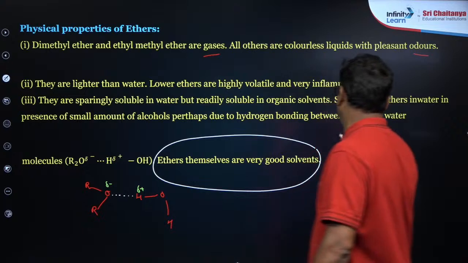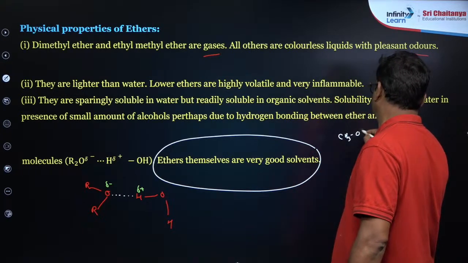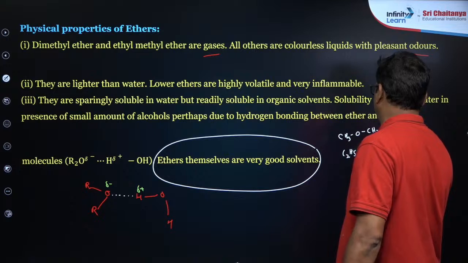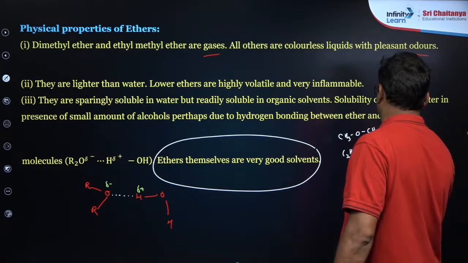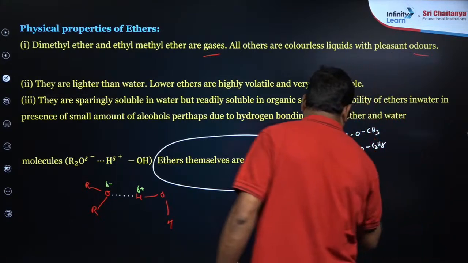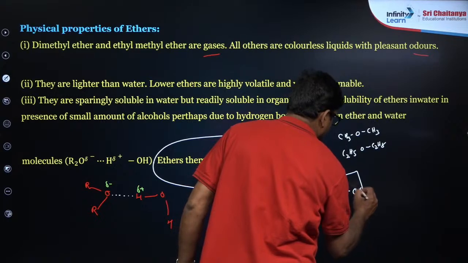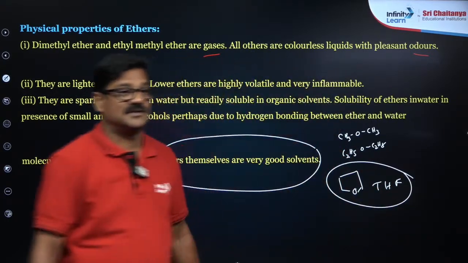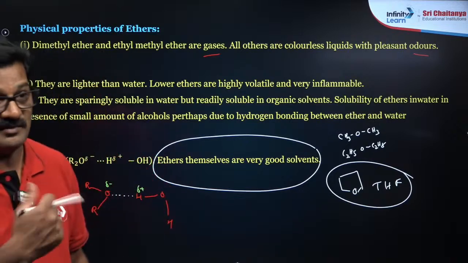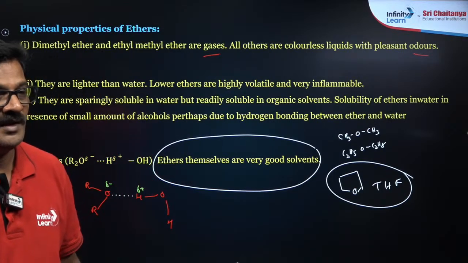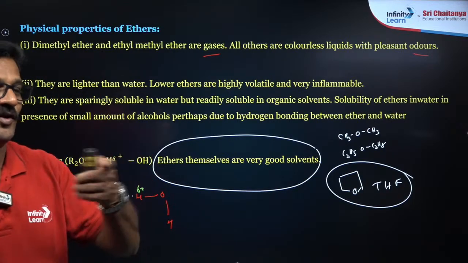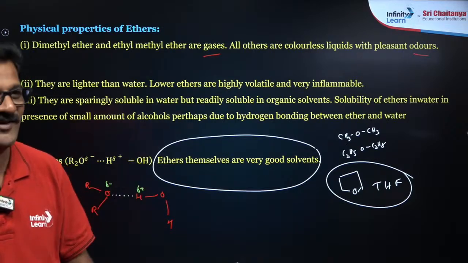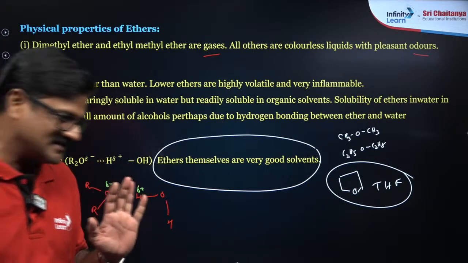So dimethyl ether and diethyl ether can also be used as solvents. Tetrahydrofuran is the best solvent we use in the Wurtz reaction. Remember, we are talking about ethers, and esters are coming ahead; there we are going to discuss them.